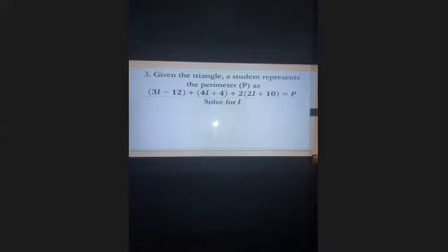Anyway, given the triangle, a student represents the perimeter P as 3L minus 12 plus 4L plus 4 plus 2 times 2L plus 10 equals P.